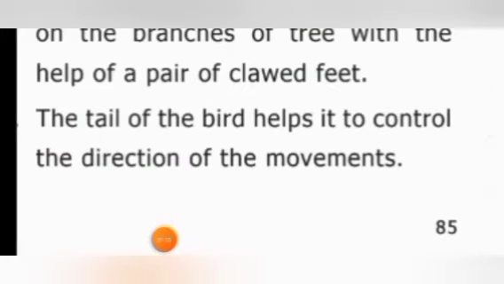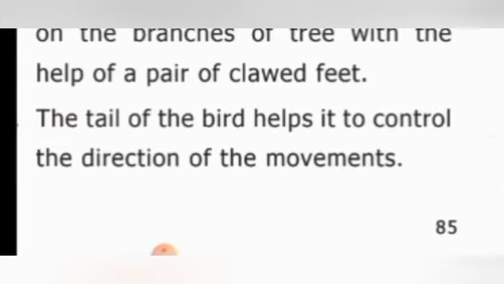The tail of the bird helps it to control the direction of movement. In the case of fish, we have seen the tail fins help as a rudder to change the direction of movement. Similarly, in the case of birds also, the tail helps the bird to change the direction of movement. Is it clear, children?